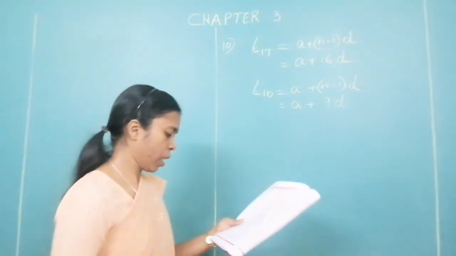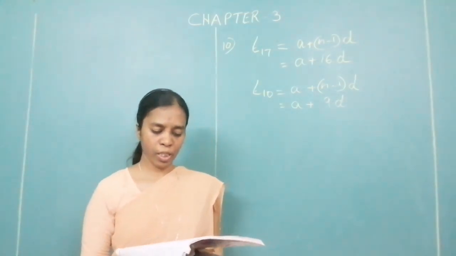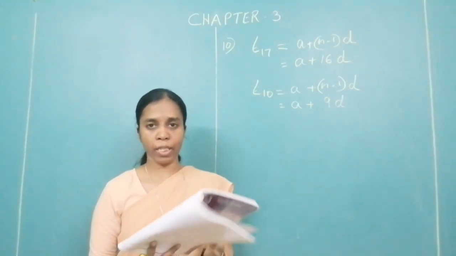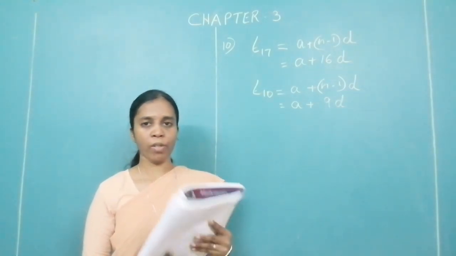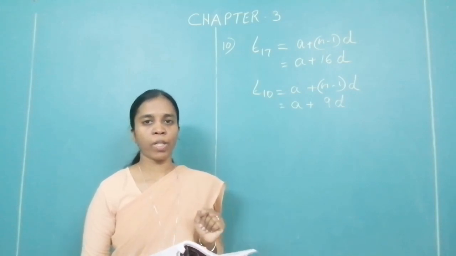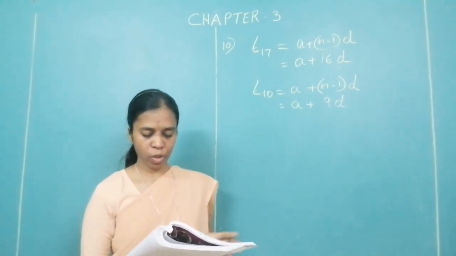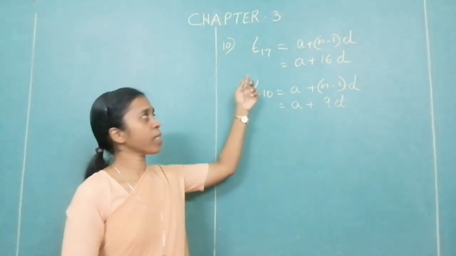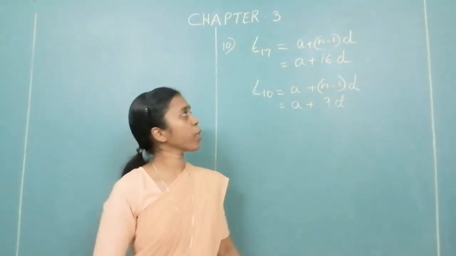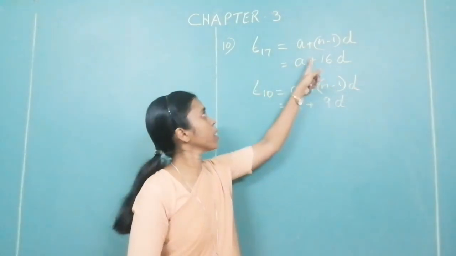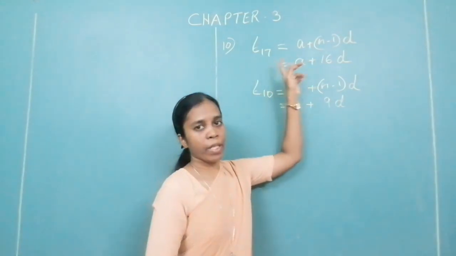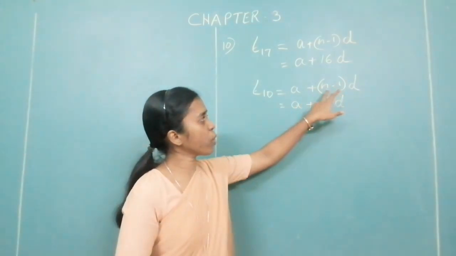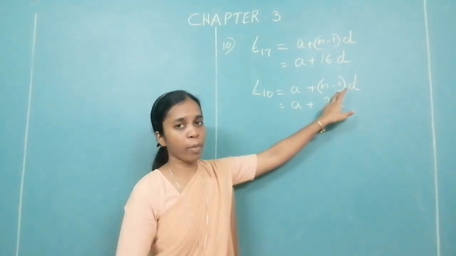Question number 10. In an AP, 17th term is 7 more than its 10th term. Find the common difference. What are you supposed to find out? D. What is given to you? 17th term is 7 more than the 10th term. What is 17th term? T17 is equal to A plus n minus 1 into D, that is A plus 16D. N is 17, so n minus 1, 17 minus 1, 16D. T10, A plus n minus 1 into D, n is 10. So you will get 10 minus 1, 9D.